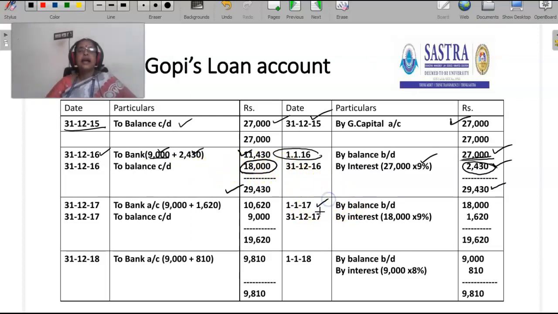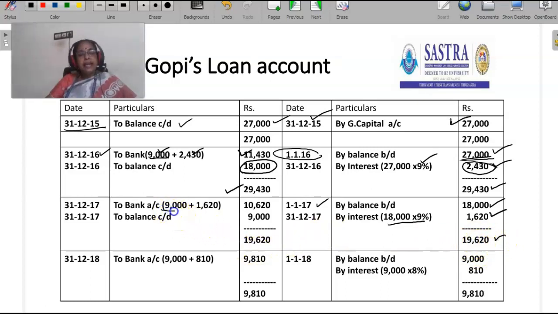Then the next year, 1/1/17, the balance is 18,000 rupees. Interest we have to calculate. 18,000 into 9% is 1,620. So the total amount is 19,620, to be paid.